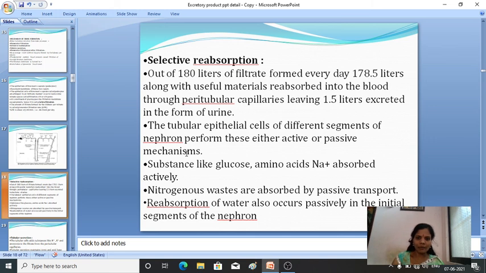Substances like glucose, amino acids and sodium are absorbed actively, and nitrogenous waste is absorbed by passive transport.